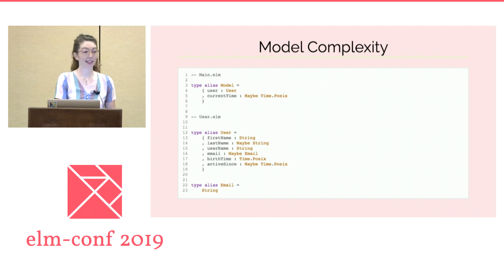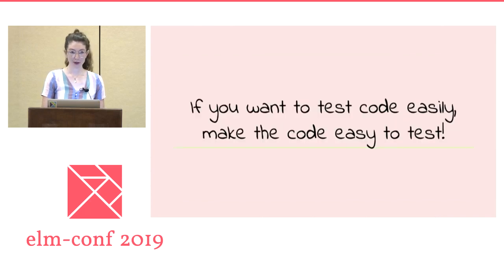Which means that as long as the seconds active function depends on the entire model, the seconds active function isn't really constrained by the type system. We can't really consider it fully tested. Even in a type-safe pure functional language like Elm, getting to full coverage of a seemingly simple function like this one is practically impossible. So how do we test this? The best way to test it is going to be to change the code that we're testing so that it's easy to test.